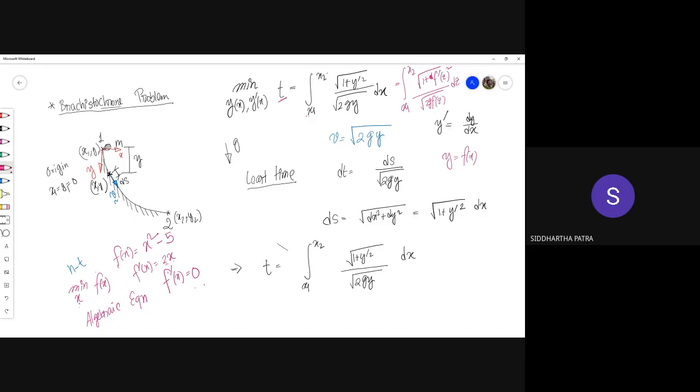It doesn't matter whether you are integrating with respect to x or z. All I'm trying to say is that this quantity t is just a number. Once you are done with this integration, t is just a number. It is not a function of x, unlike this quantity f of x, which would be changing at different values of x.